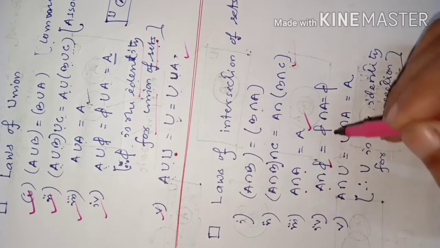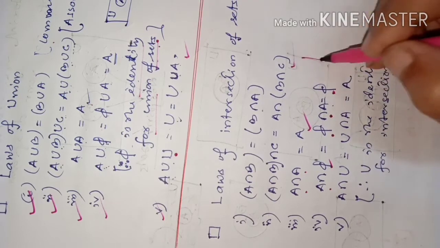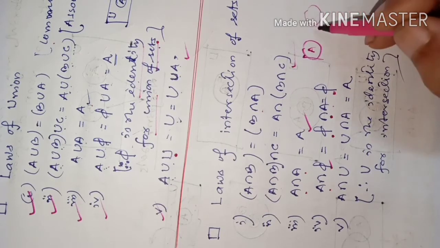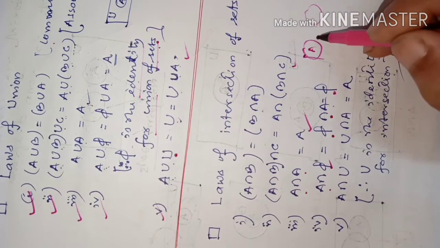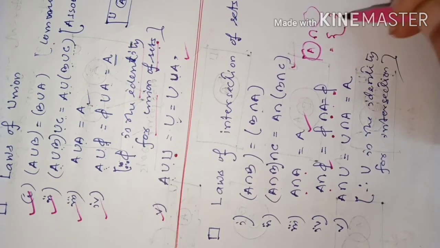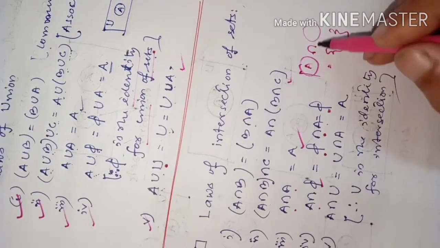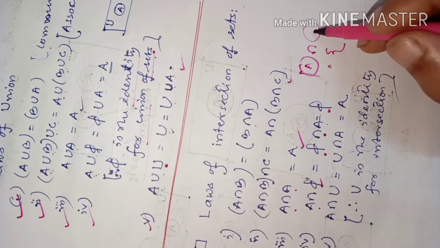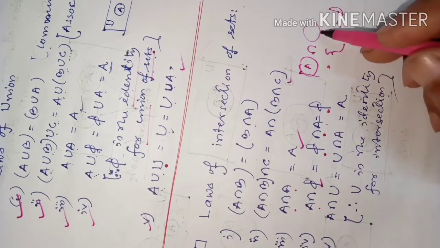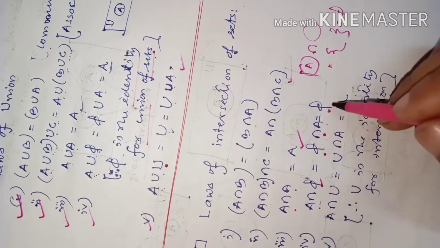A intersection null set is null set intersection A, equal to null set, because A is this set suppose, and this is null set suppose. So null set means nothing is there. In intersection what will come? Nothing will come, because here is nothing, here is many things maybe. So when you take intersection, what is the common element? No common element, because here elements are not there. So nothing will come, means phi will come. So A intersection phi is phi. Got the idea? Similar way, phi intersection A is phi.